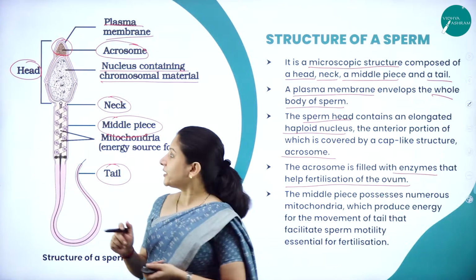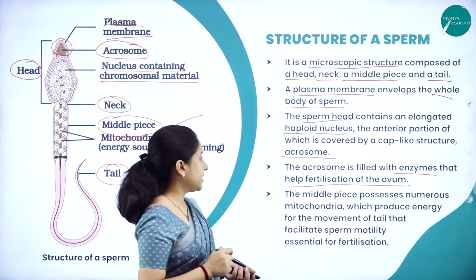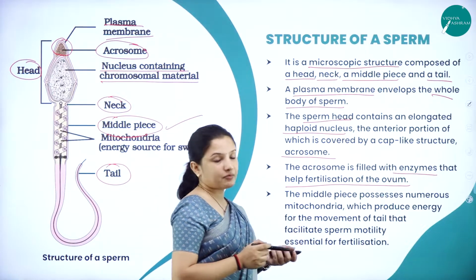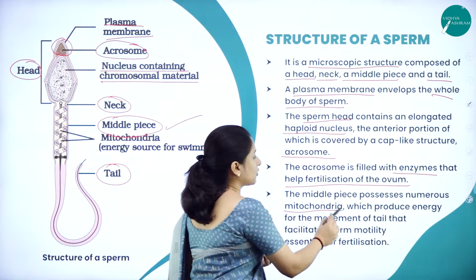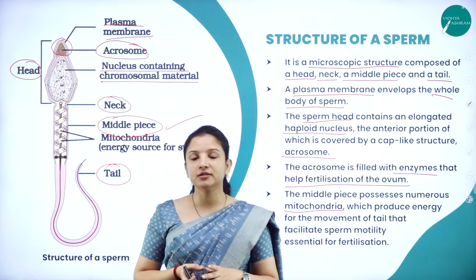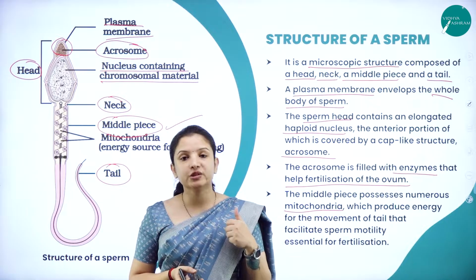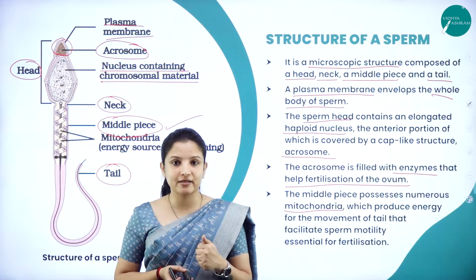Next, moving on to the next part, that is the middle piece. The middle piece possesses numerous mitochondria. So they contain a lot of mitochondria. Why they contain a lot of mitochondria is because we all know that mitochondria is one such cell organelle which is called the powerhouse of the cell, right?